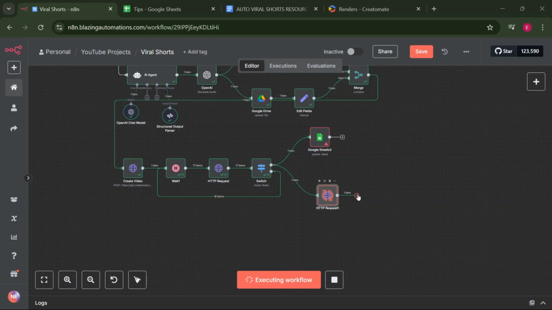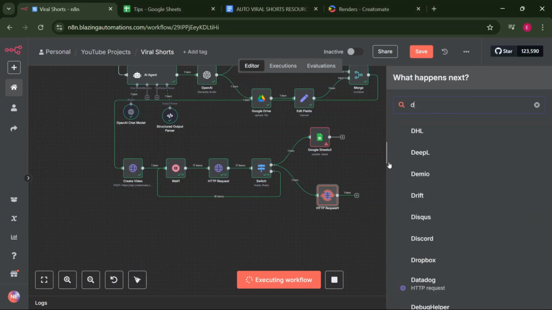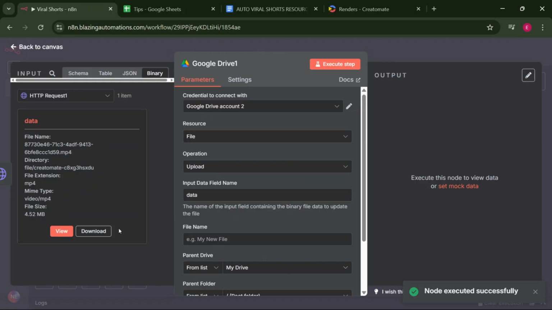As the video is downloading, let's just search for the Google Drive, click upload file. We already have the video.